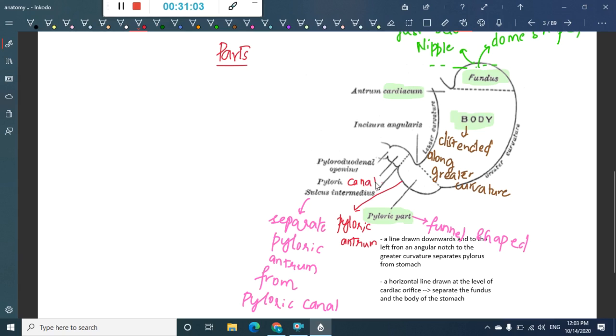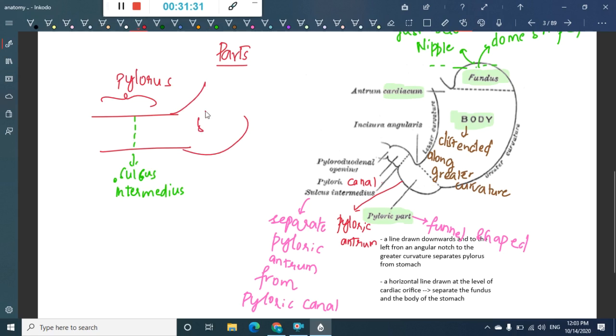So let me be clear again. I'll draw this part again here. Just think that this is the whole pylorus. This pylorus has a line, a division which is called the sulcus intermedius. Now this is the stomach, and this is the duodenum.